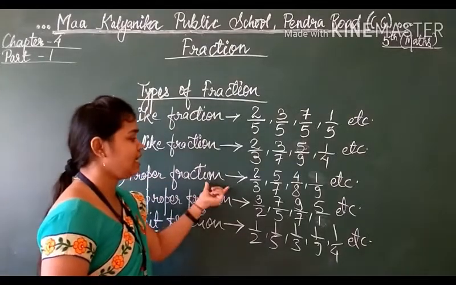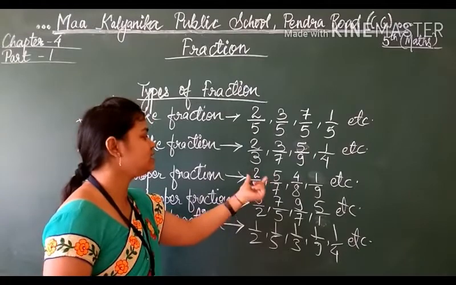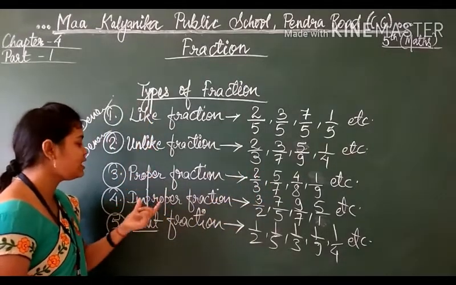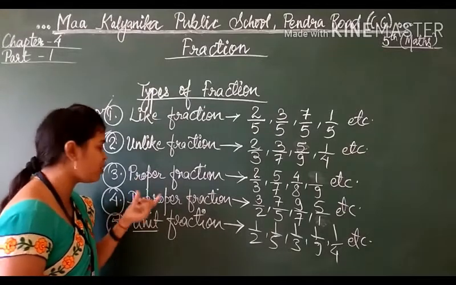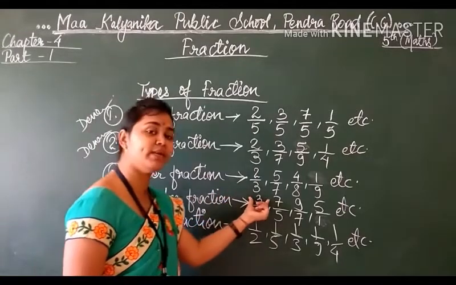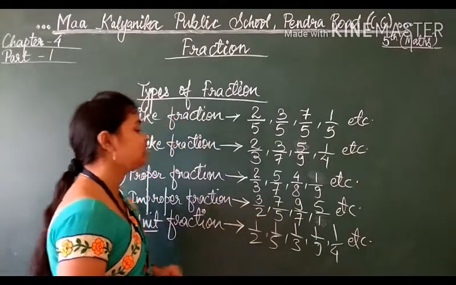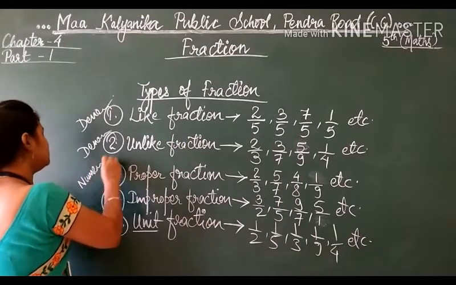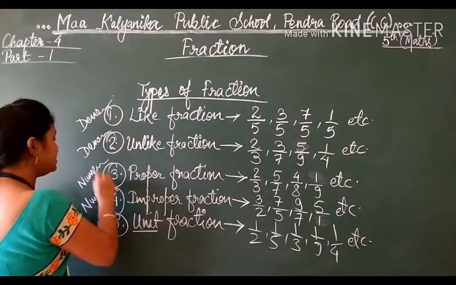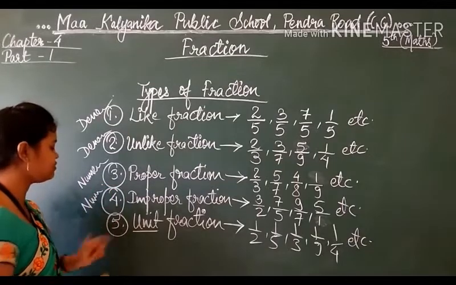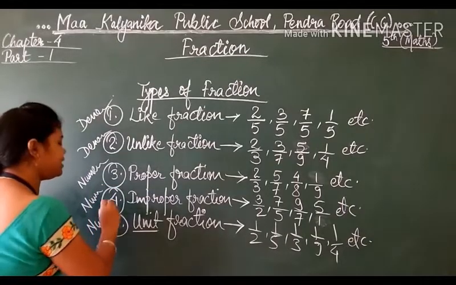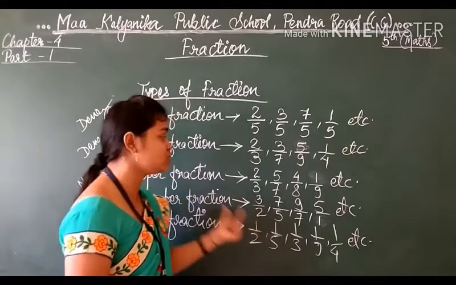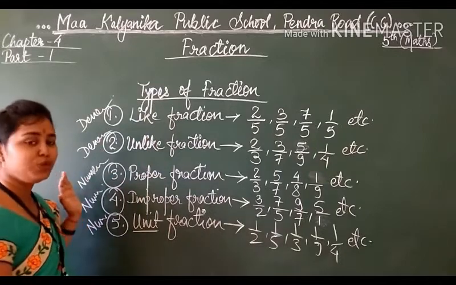Now proper and improper. Proper fraction: if the numerator is smaller than the denominator, then the fraction is called proper fraction, and improper is opposite to proper. If the numerator is greater than the denominator, then it is improper. Here we are talking about the numerator. And for the fifth one, unit fraction, we also talk about the numerator. The fraction in which the numerator is 1 is known as a unit fraction.